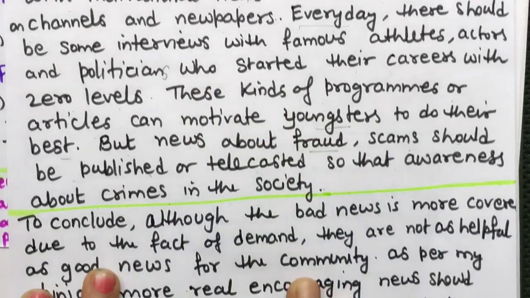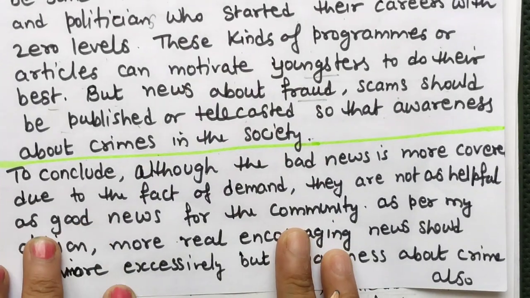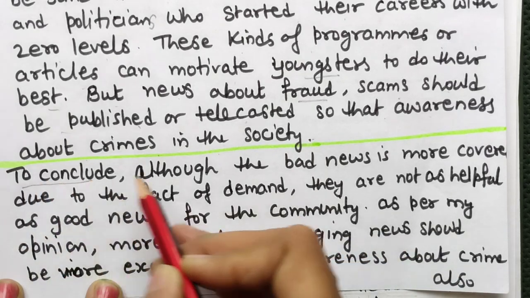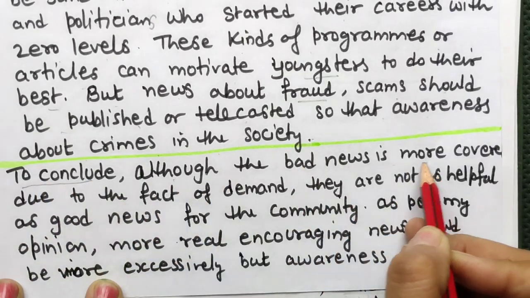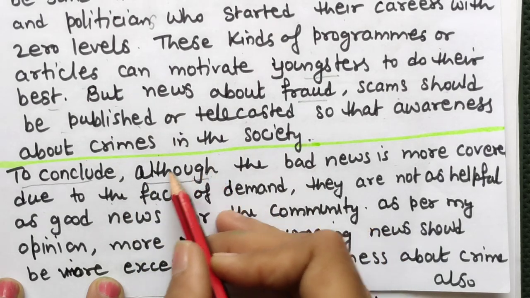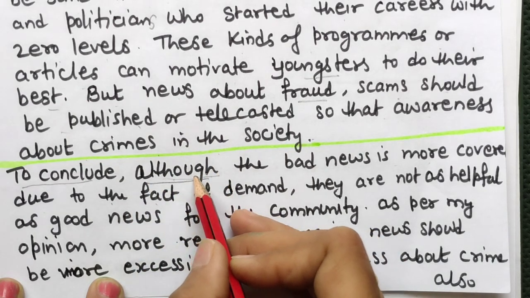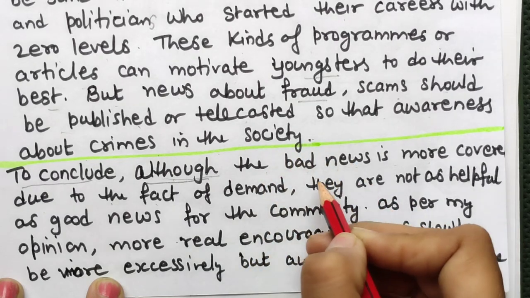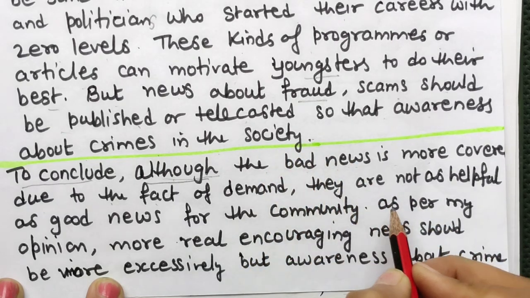Now conclusion, a simple formula you learn for almost every kind of essay. To conclude, although the bad news gets more coverage due to the fact of demand, when you start the sentence with although or despite, first you write about the less strong point because you are supporting good news.